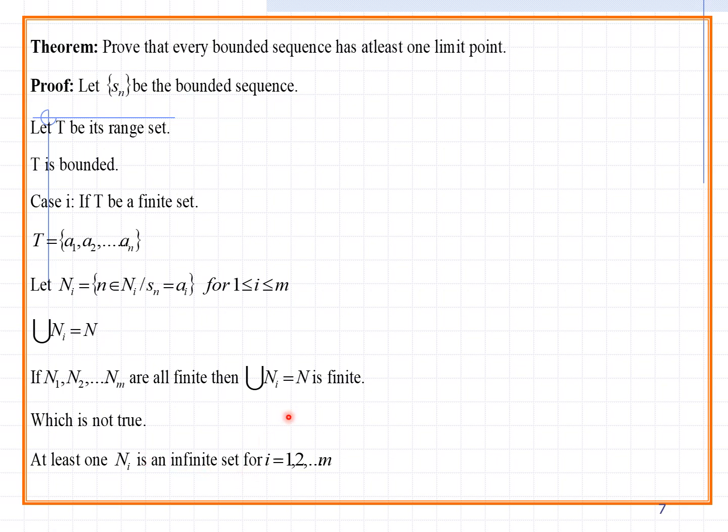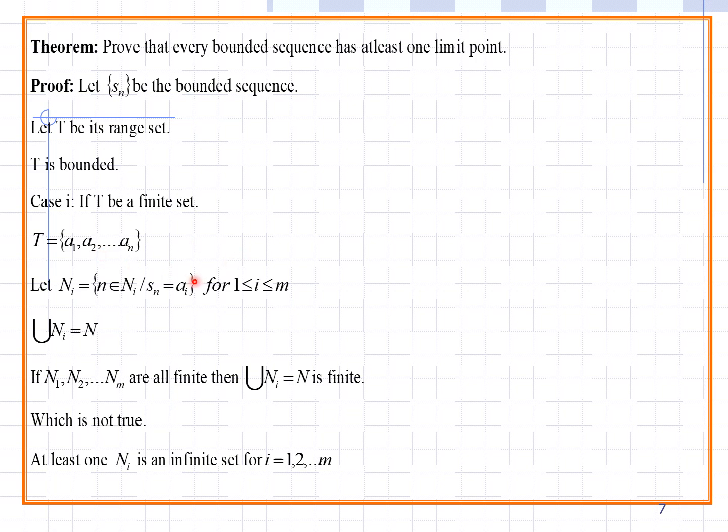Here you can observe that T is the range. Range means that all elements should be involved in capital T. So all these elements should be related to Sn. Once Sn is bounded, there is a lower boundary value and at the same time an upper boundary value. That lower and upper bounded values are already involved in the finite set. This finite set is called the range set.